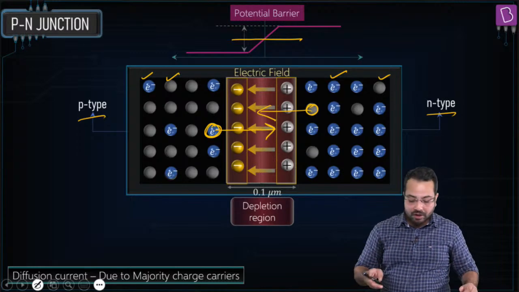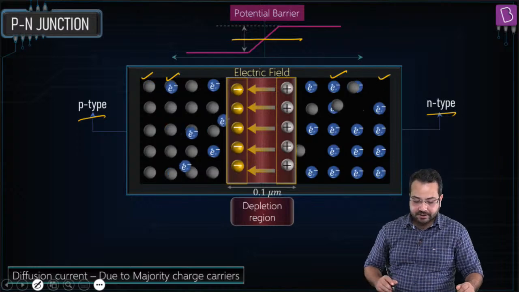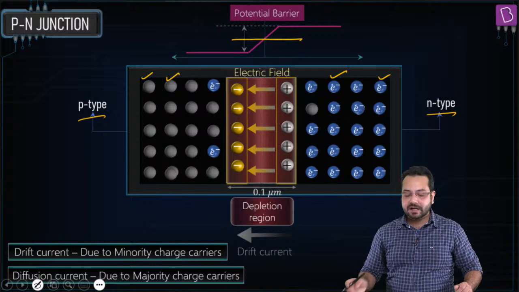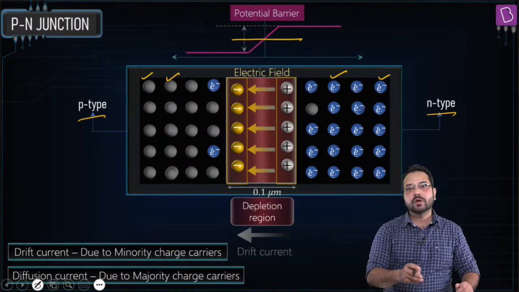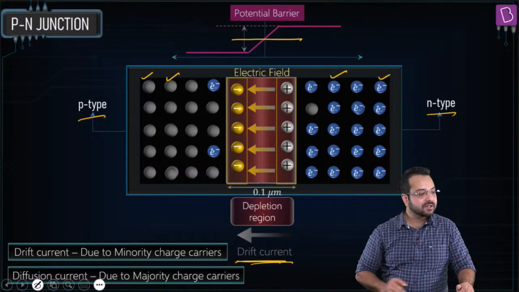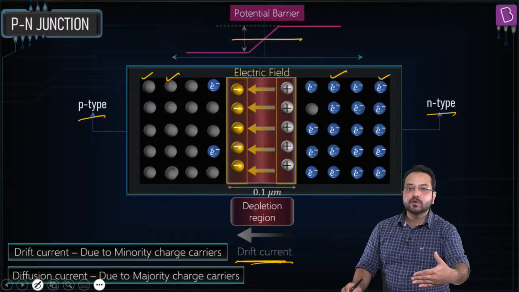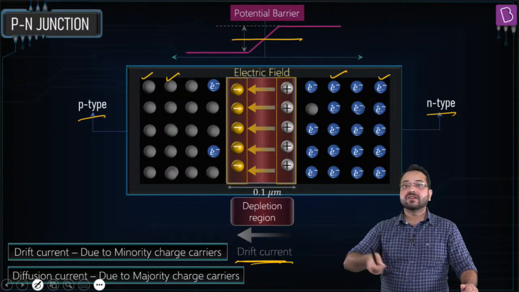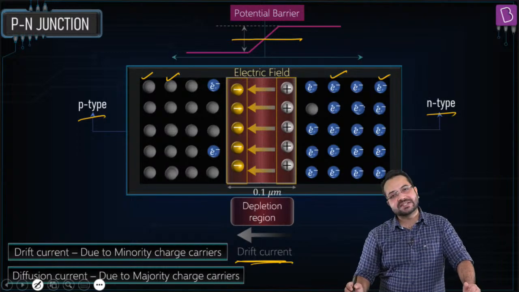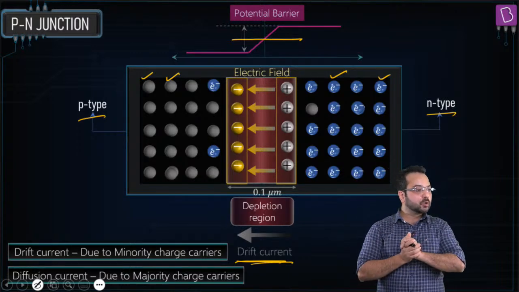Okay, this process is called the drift current. Okay, this current is called the drift current. So you can see minority charge carrier hole going from N side to P side, and minority charge carrier electron going from P side to N side. And because of that, the drift current is going to be in this direction. Okay, so the diffusion current is from P side to N side, and there is a current in the opposite direction, which is the drift current from the N side to the P side. Is that correct? Any problem up till now? If there is any problem, do let me know.